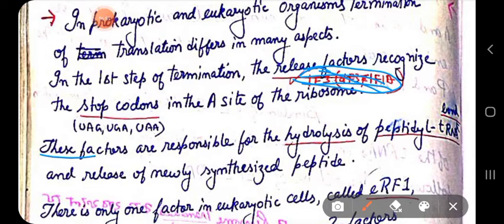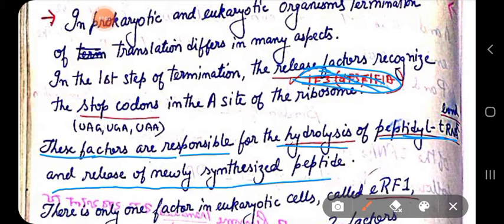And these release factors are responsible for hydrolysis of the peptidyl tRNA and release of the newly synthesized polypeptide chain. So what does this release factor do? First it does the hydrolysis of the peptidyl tRNA, so that the polypeptide chain can be released from the tRNA.